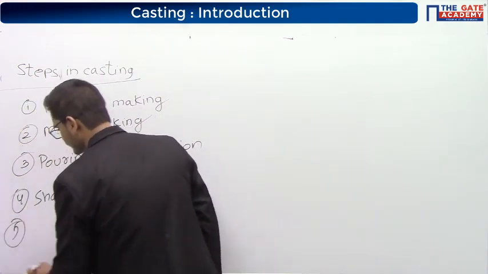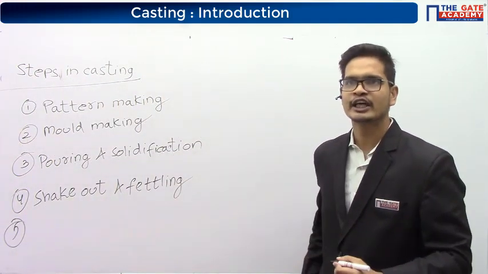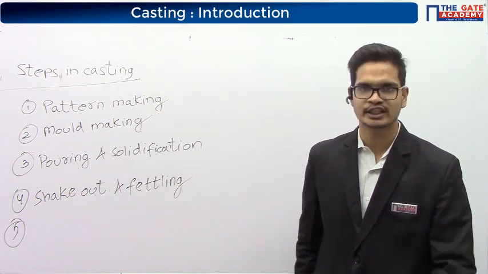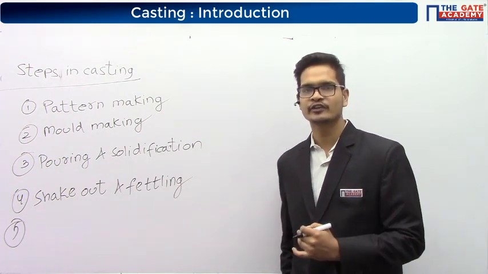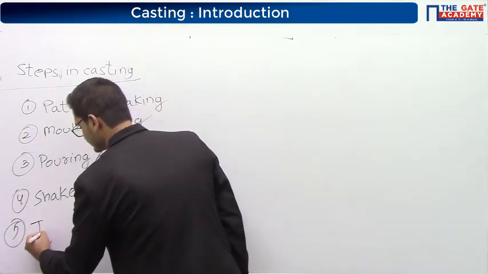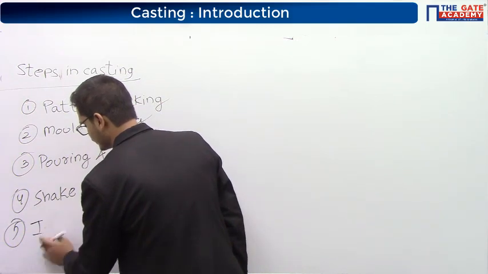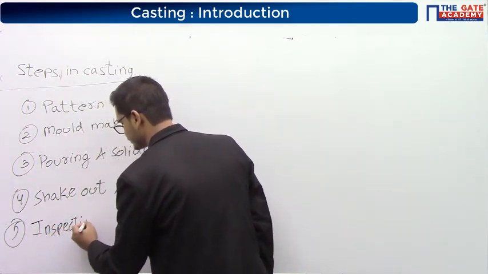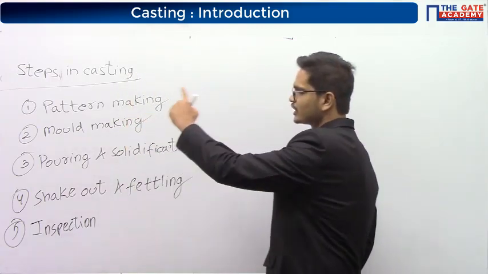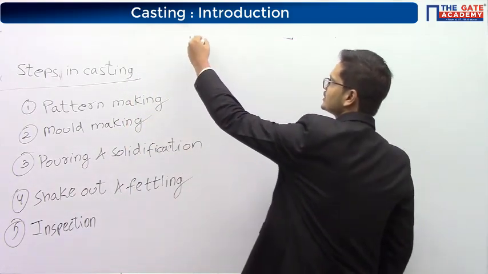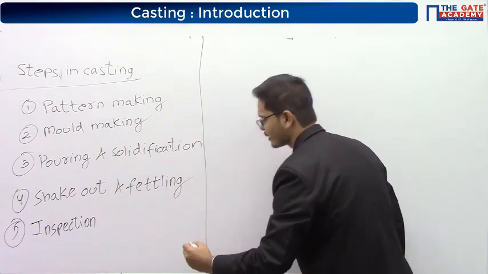Okay, and the fifth step, as I told you, that there are high chances of presence of defects inside the casting, so we cannot give the casting without inspection. So the fifth step is inspection. So these are the different steps involved in the casting process. We'll see the casting step by step.